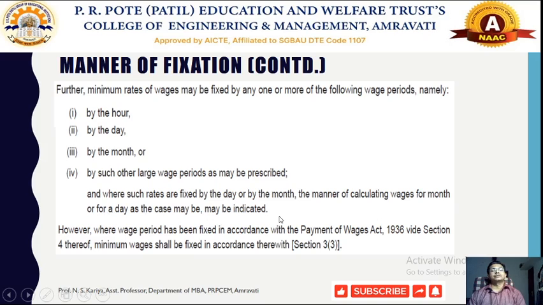Now the provision has been made under this act, particularly for those who are not providing the minimum wages according to hourly rate, per day rate or monthly wage rates. They need to use some larger wage periods, and they need to mention the criteria they are applying for paying the minimum wages to the workers, and what the period of payment of wages will be. However, the wage period may be fixed in accordance with the Payment of Wages Act 1936.